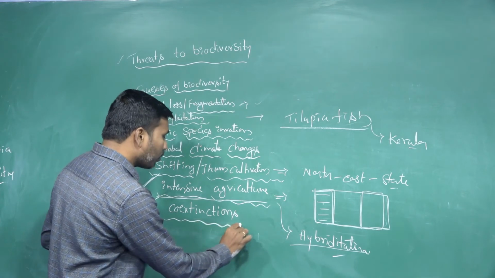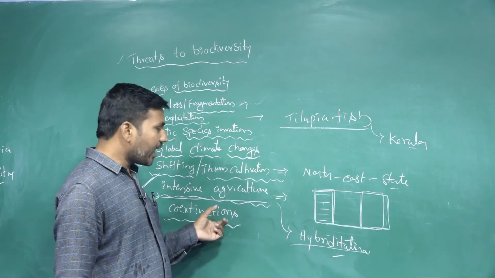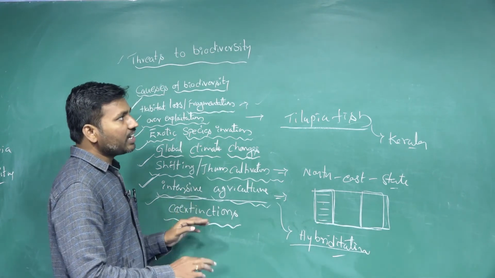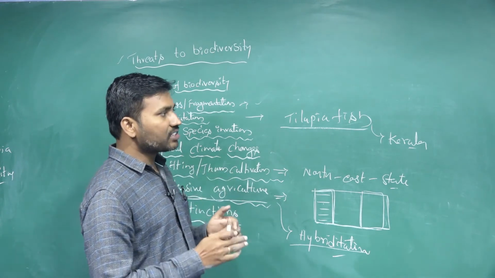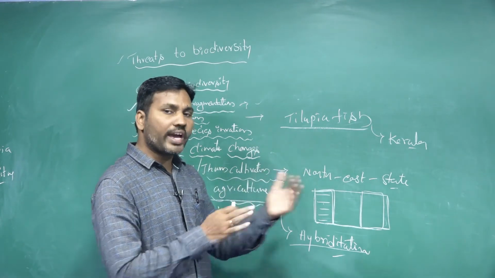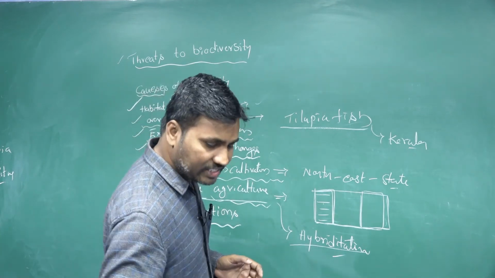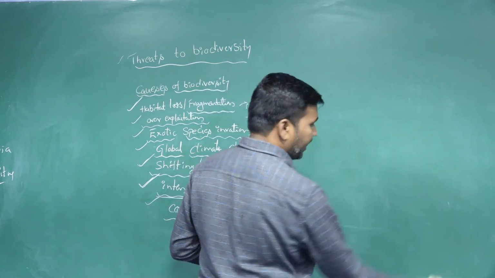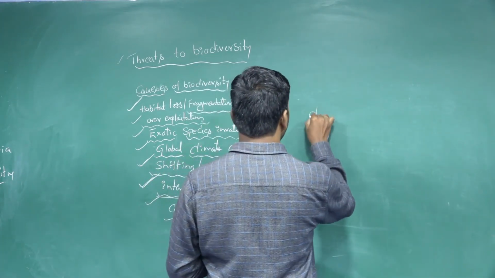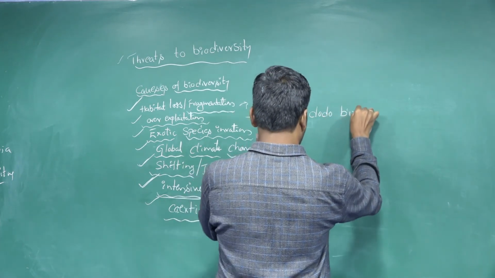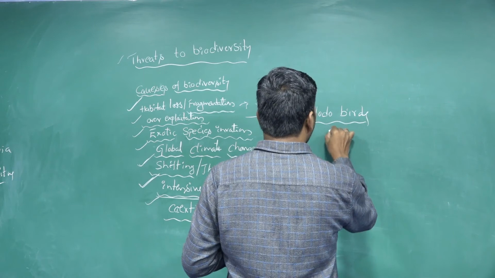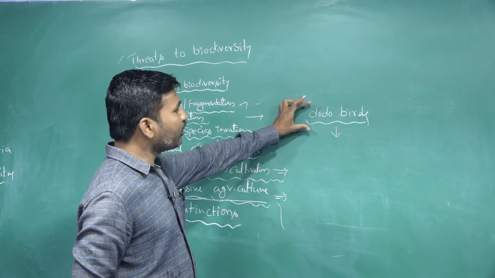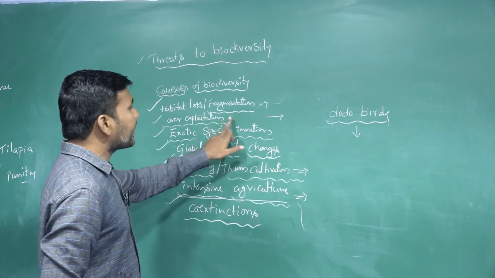Next one is co-extinction. The name itself is explaining it: the extinction of one species leads to the extinction of another species. This is called co-extinction. How is it? For example, we take dodo birds. When the dodo birds went extinct from nature, why did they go extinct? Because of over-exploitation.